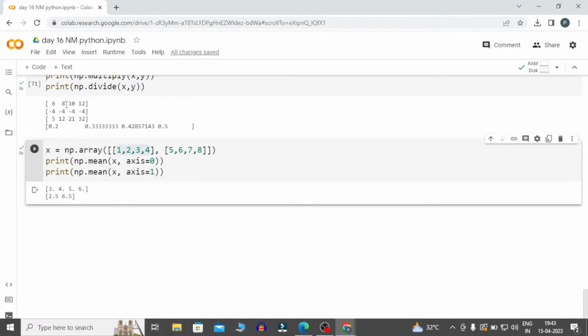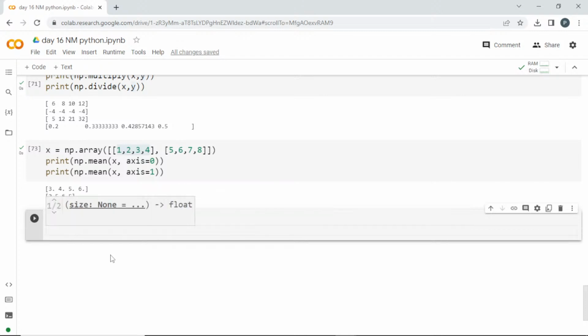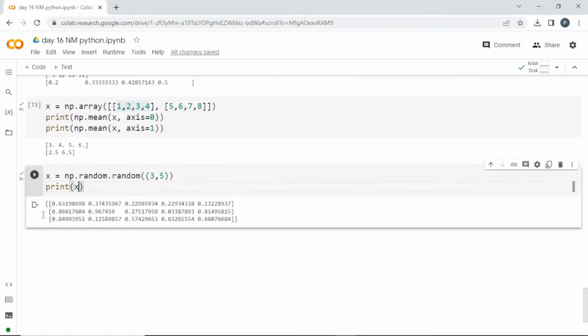We'll try to repeat this here. Random, 3, 5. I'll print into this shape. Okay, so we know, right? When you go for random, it is going to give you in this order only. It is decimal points, float numbers.